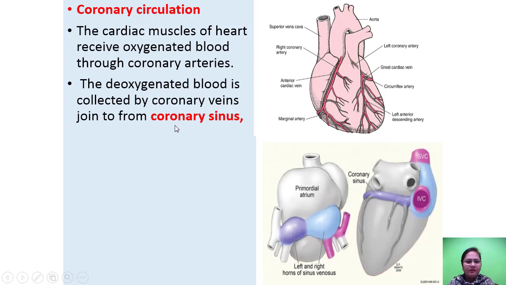In the middle part of the heart, this is the coronary sinus. Here is the left coronary artery, and this is the right coronary artery. The coronary sinus opens into the right atrium.